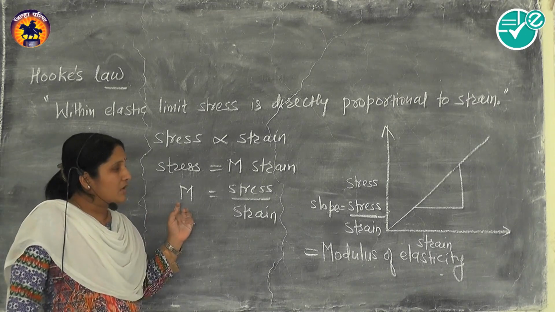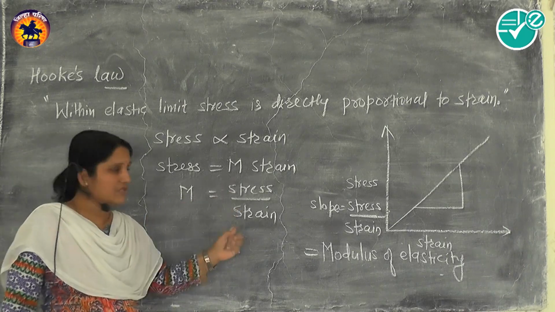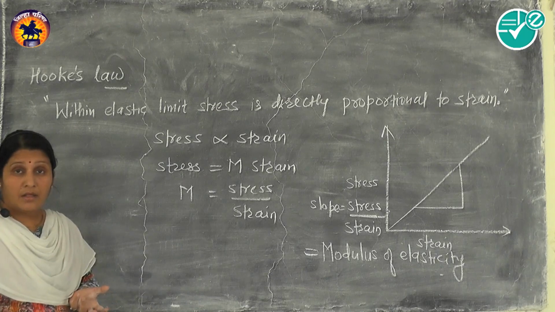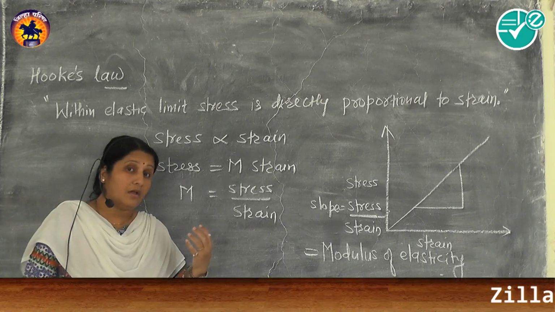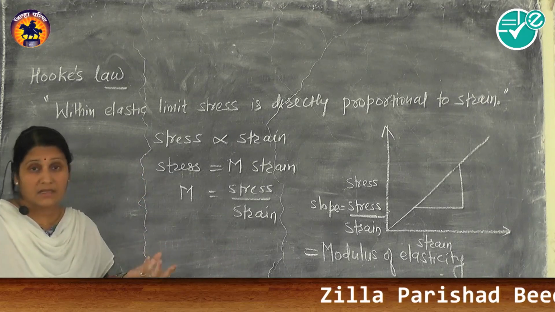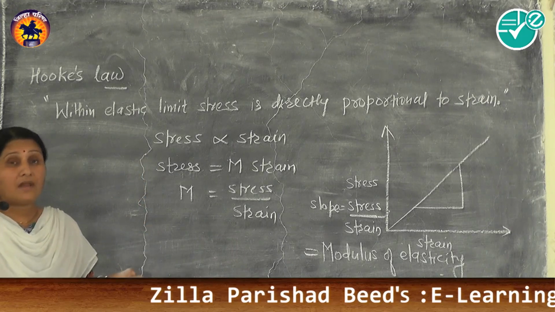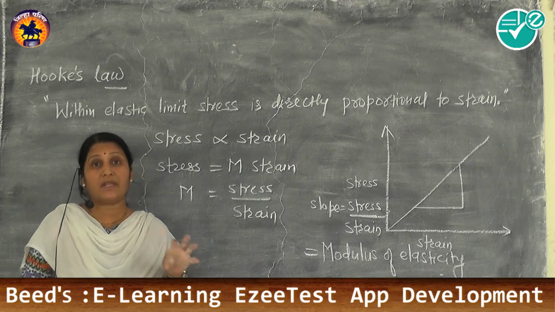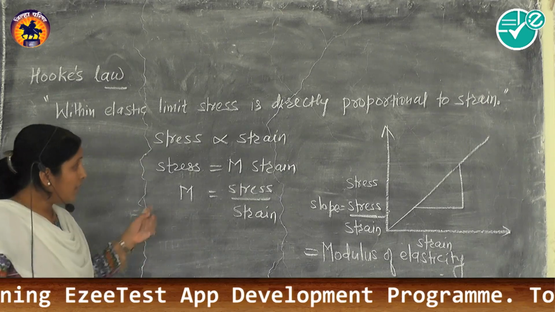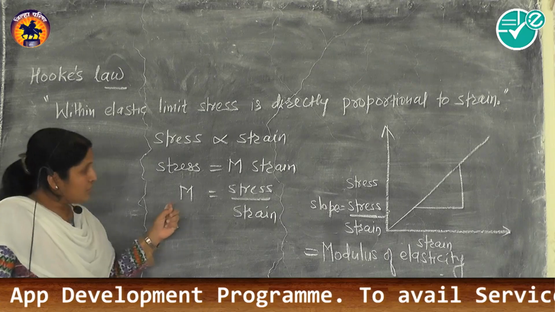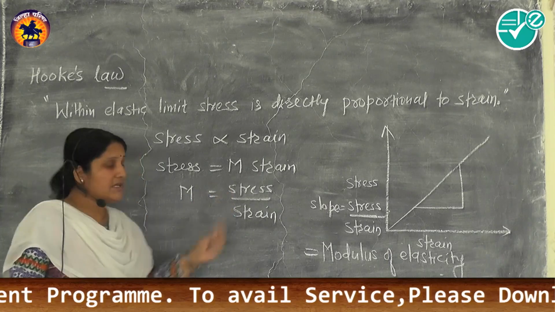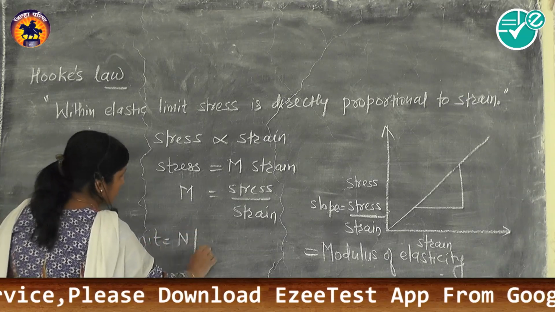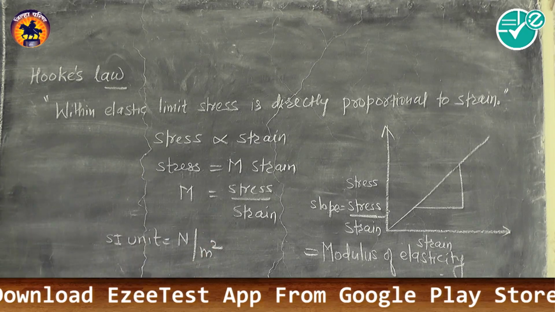This modulus of elasticity is the ratio of stress by strain, and it depends on the nature of the material. For example, if the material is steel, its modulus of elasticity is something, and if we take another material, for example copper, its modulus of elasticity is different. So it depends on the type of material. Its SI unit is the same as the SI unit of stress, that is Newton per meter square.